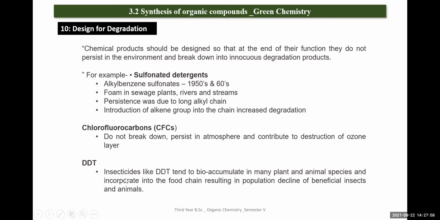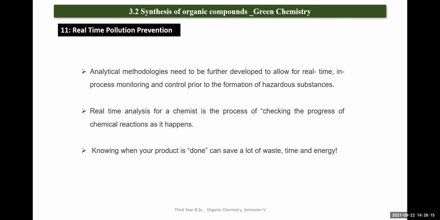Insecticides like DDT tend to bioaccumulate in many plant and animal species and incorporate into the food chain, resulting in the population decline of beneficial insects and animals.